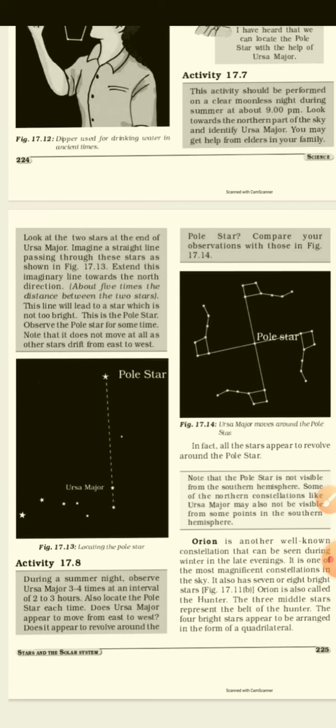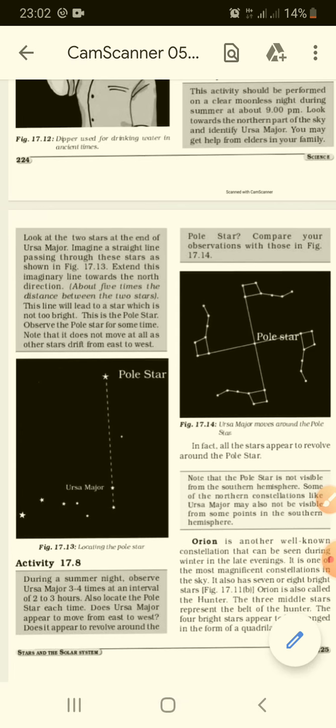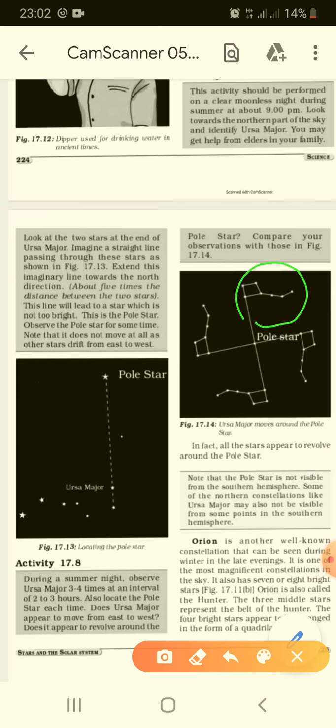See how the pole star in the middle is seen, how it is formed. The shape is like a spoon or a ladle, we can say, but the name here is given as Great Bear.